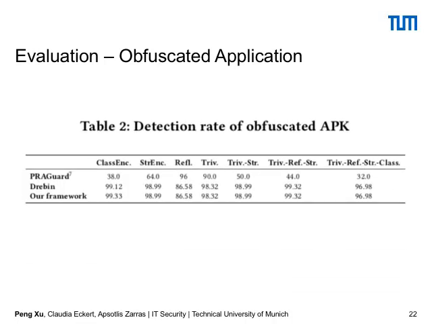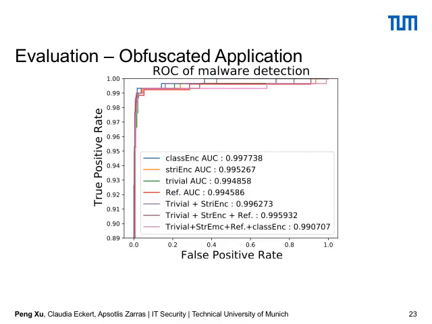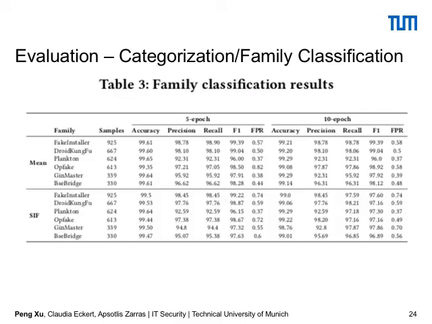We also test on obfuscated applications. Here we can see our framework gets more than 99.3% for class encryption and also more than 99.8% accuracy for string encryption. This is our ROC figure. Last but not least, we also test the malware categorization on the Drebin dataset. We can see that for the top 6 malware families, we also get more than 99% accuracy.